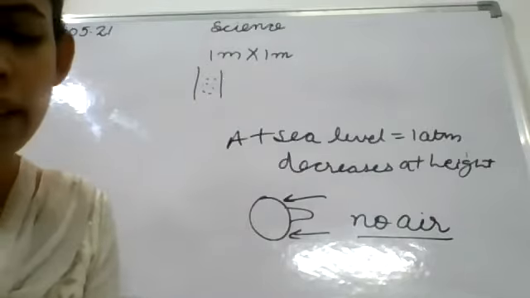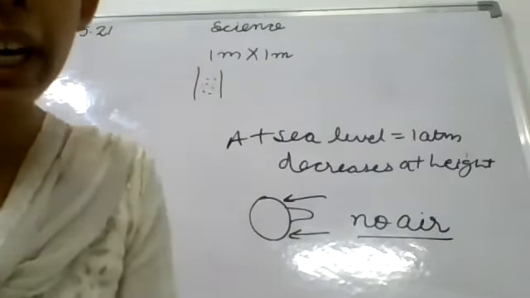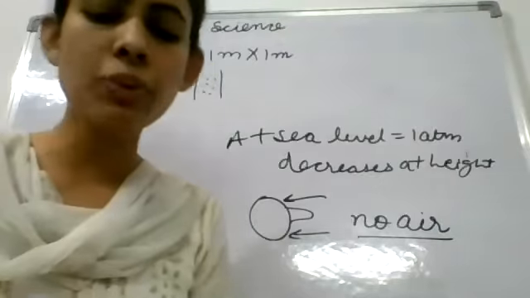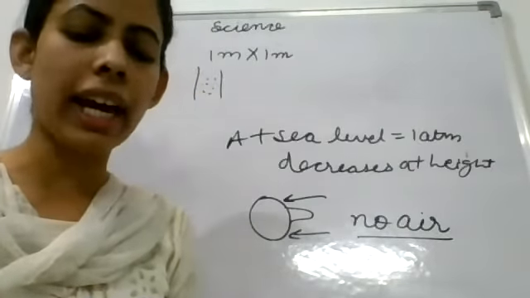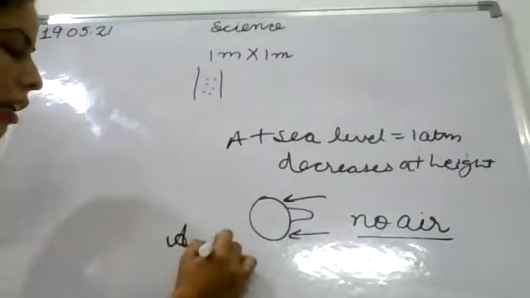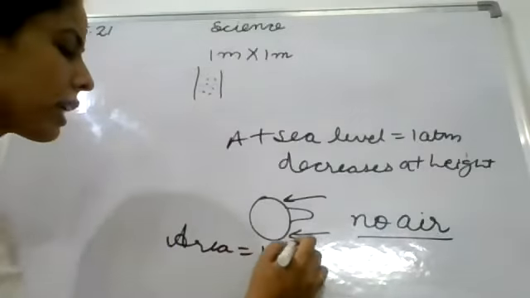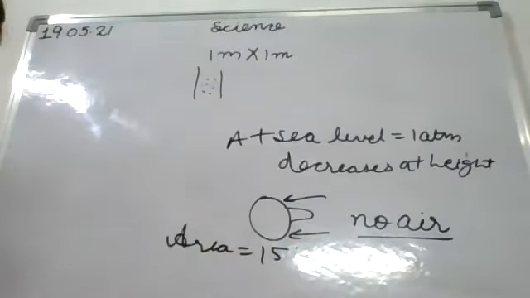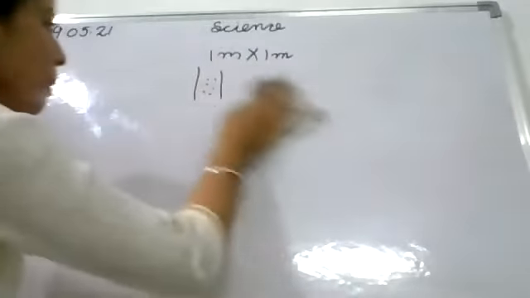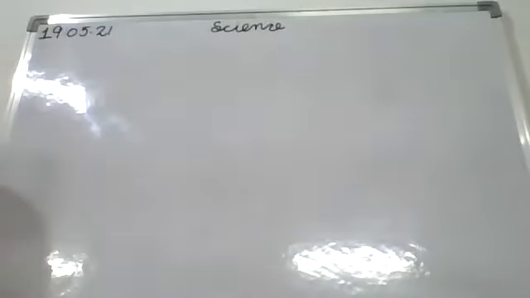The next question is, if the area of my head is 15 into 15 centimeter, how much weight of air would I carry on my head? The area is given as 15 into 15 centimeter, and what will be the weight that the person is carrying?